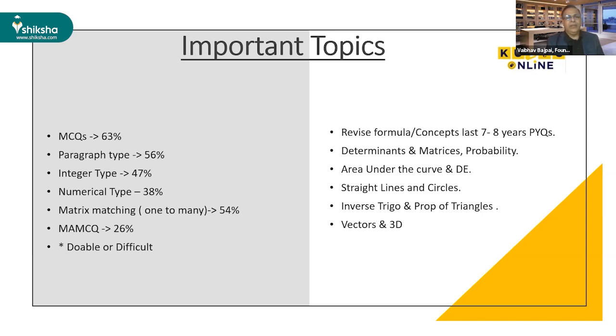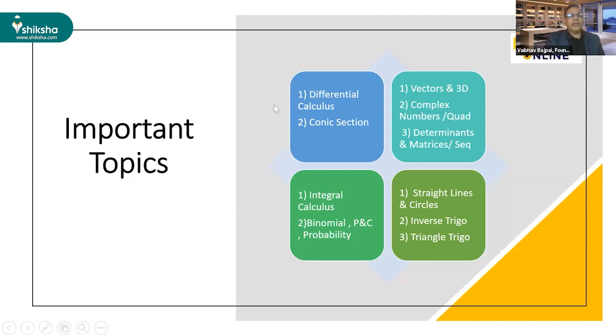And the next point is important topics. And important topics I have given in 4 sections. Why have I given them in 4 sections? Because if you see the JEE Advanced 2021 paper, most of the questions came from integral, binomial theorem and probability. If you see the 2016 paper, most of the questions came from differential calculus and conic section.